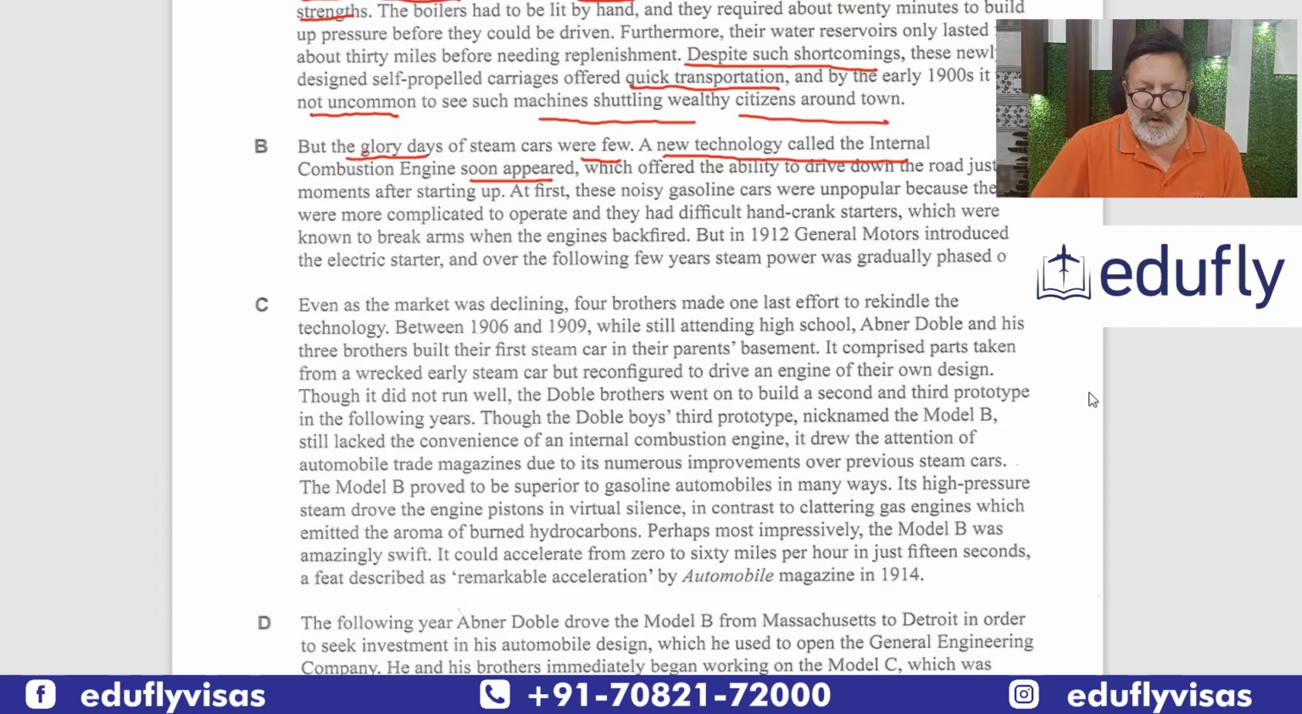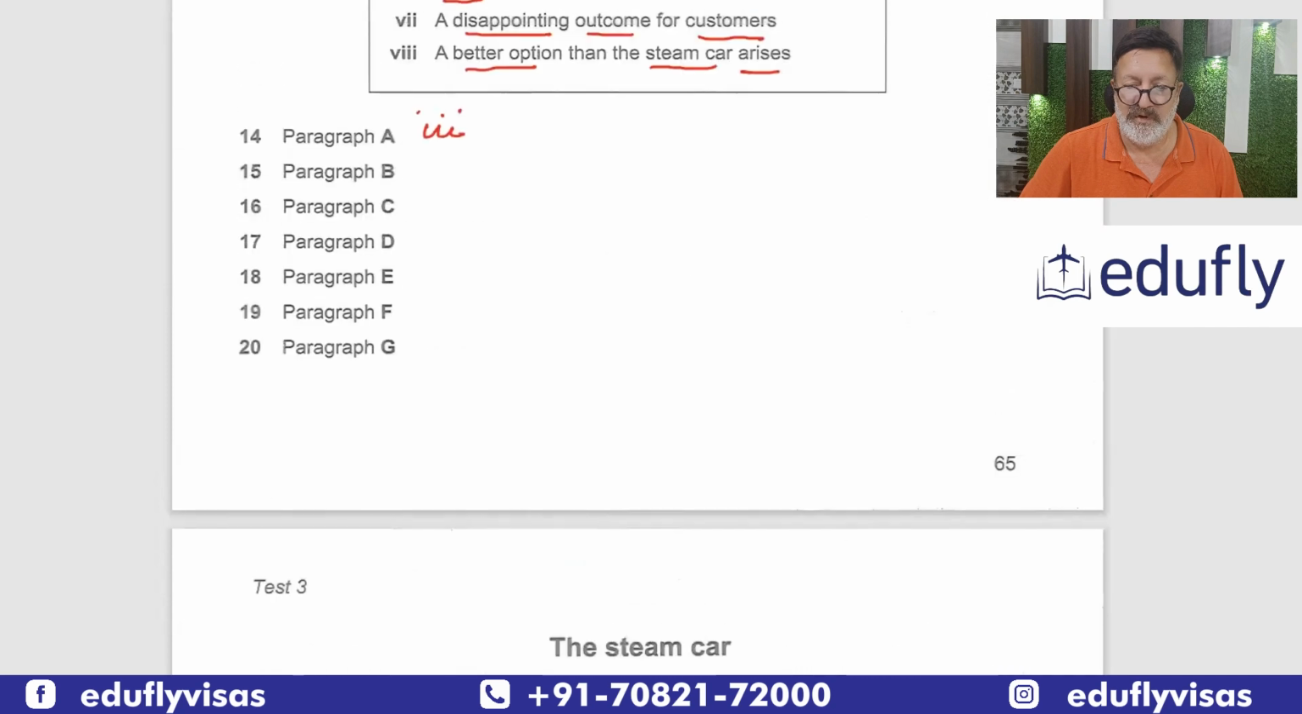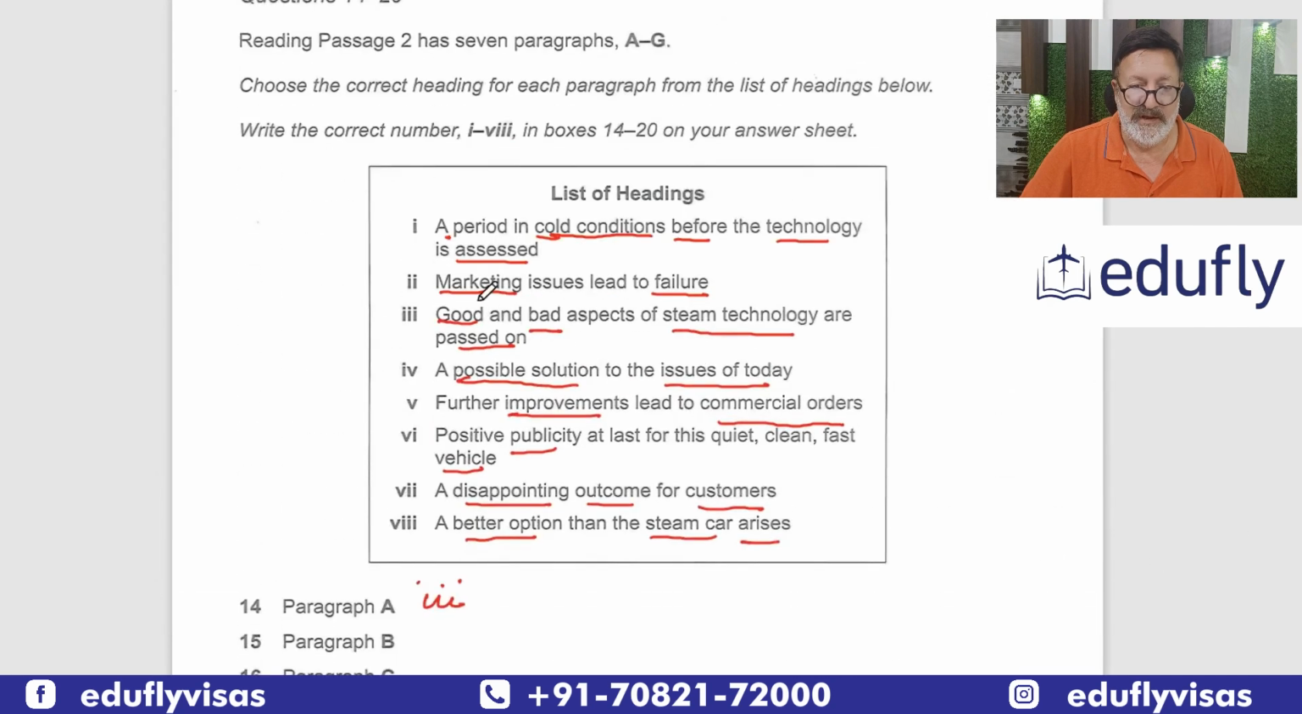Normally, what I do is I read the first 2 or 3 lines, 2 sentences, and then check whether I have got the answer this way. It will save me time instead of reading the whole thing. So let's see what we have. We have said a new technology appeared. So let's see what we have for this. A period in cold conditions? No. Technology says cold conditions. Marketing failure? No. This we have already marked.